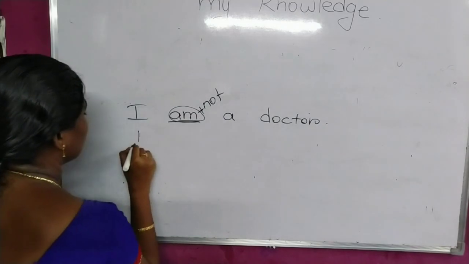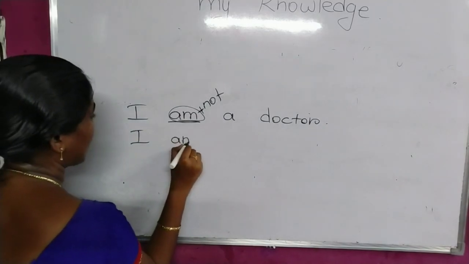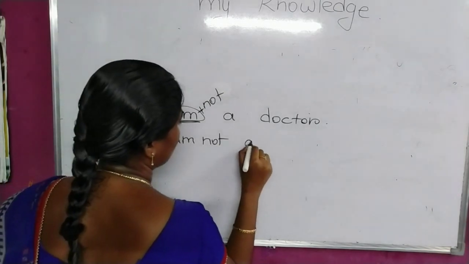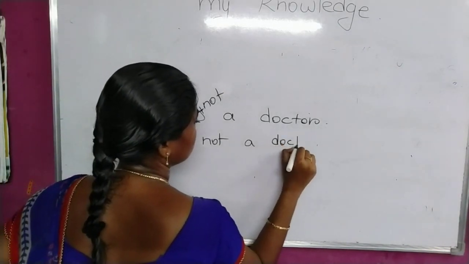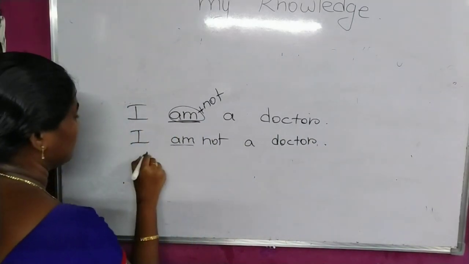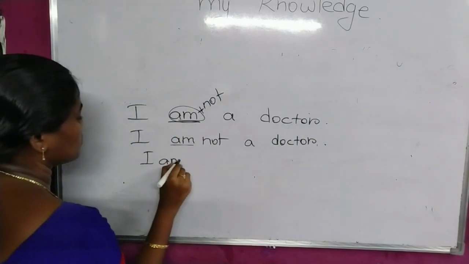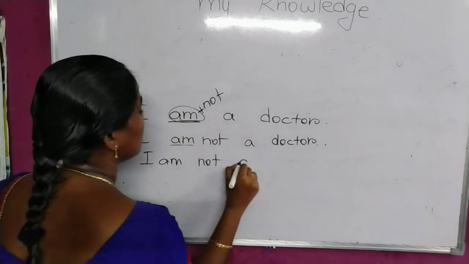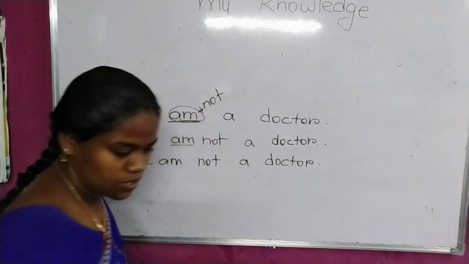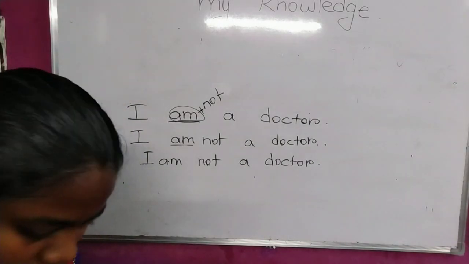I am not, then you write the whole sentence as it is. I am not a doctor. To make you understand, I wrote it separately, but even if you write it like this, it is also correct. This is the way of changing a positive sentence into a negative sentence.